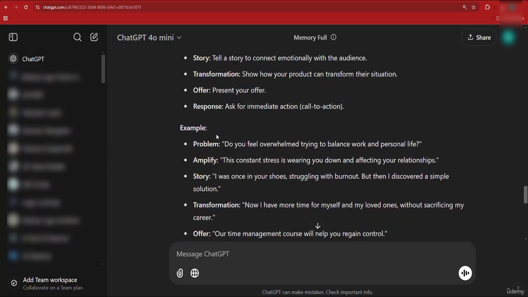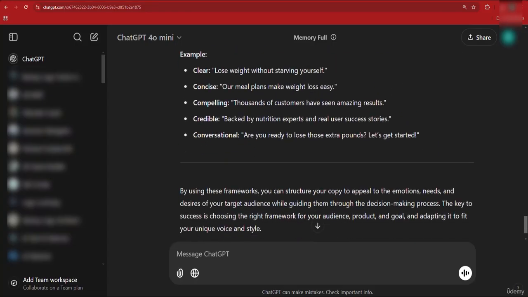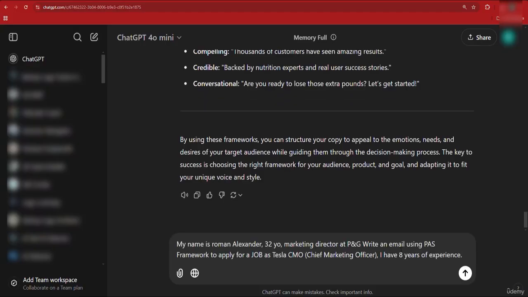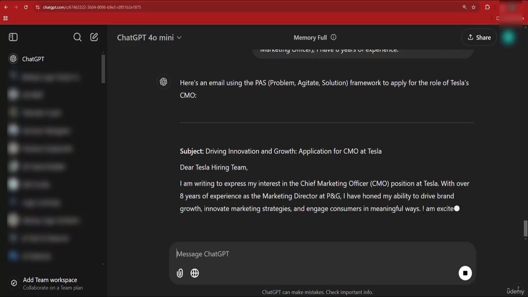But first of all, what is it exactly that you want to write an email about? Let's say you want to write an email about getting a job. And let's say that the job you're trying to get is as a chief marketing executive. Now, let's ask ChatGPT. So in this case, I'm saying, my name is Raman Alexander. I'm a 23-year-old marketing director at Procter & Gamble. And I'm asking ChatGPT to write an email using the PAS, which is problem, agitate, solution framework, to apply for a job as Tesla CMO, Chief Marketing Officer. And let's say that I have 8 years of experience. So watch that if I click enter, it's going to immediately go ahead and start writing this email.